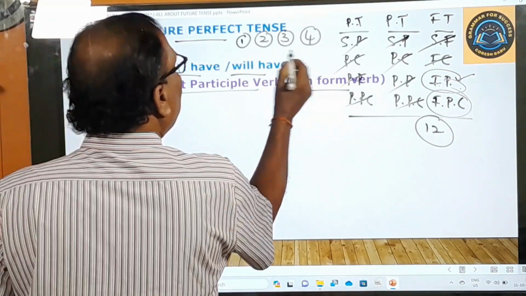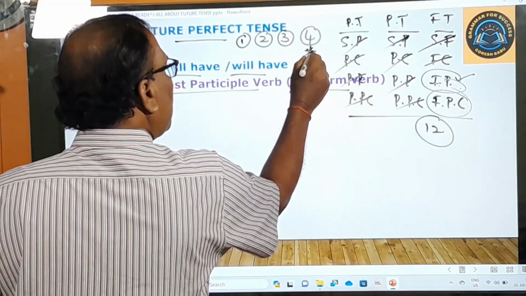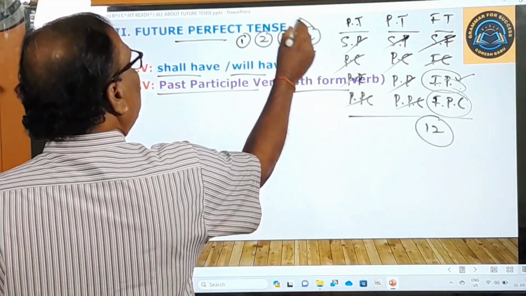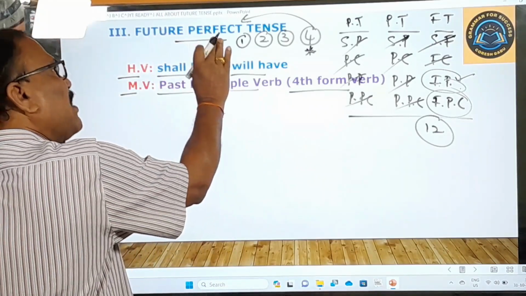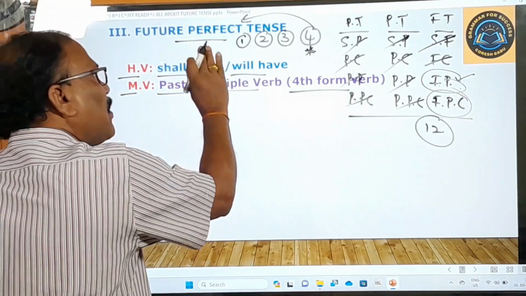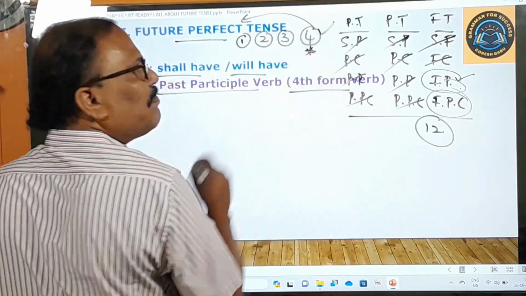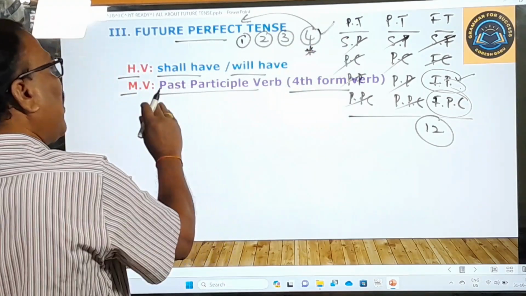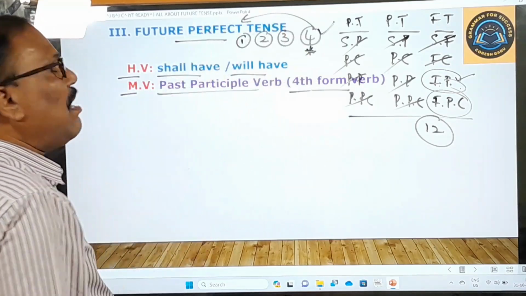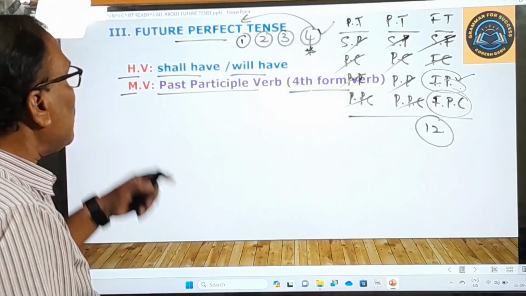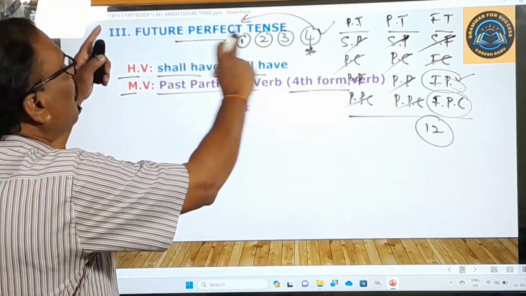So here, this fourth form verb is always used in the perfect tense. You know very well, in all the perfect tenses, in the present perfect tense, in the past perfect tense, and in the future perfect tense, we use only this verb. That's why the past participle form of the verb, the fourth form of the verb, is used in the future perfect tense.